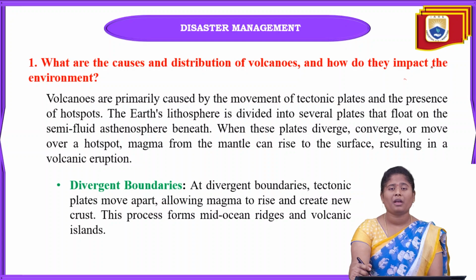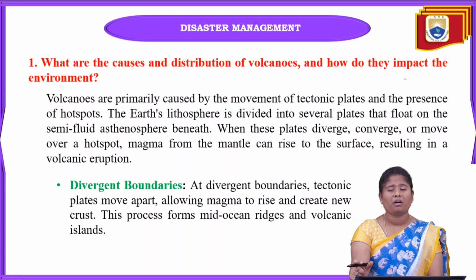Mainly our earth's lithosphere is divided into several plates. These plates float on the semi-fluid asthenosphere beneath. Beneath the earth's surface we have this semi-fluid content on which the lithosphere floats.